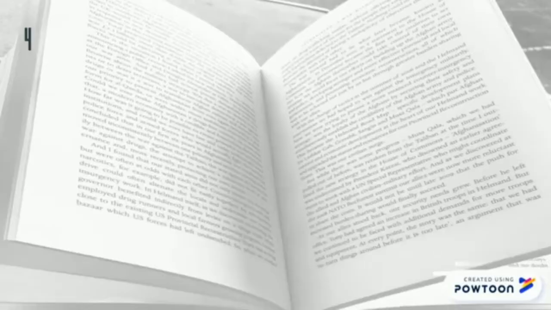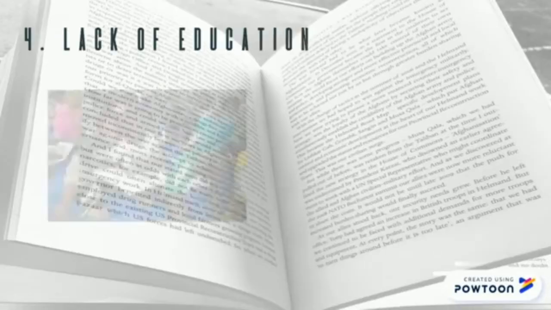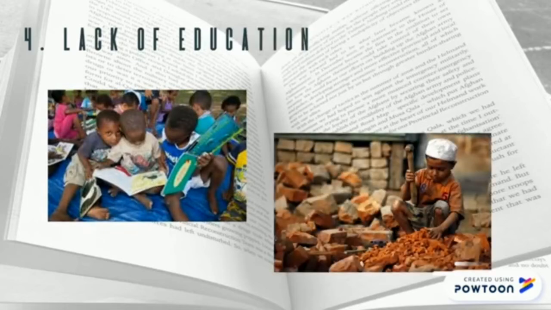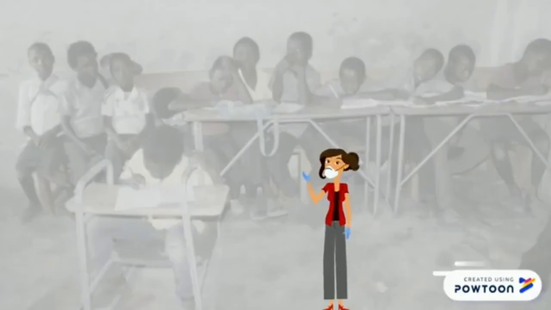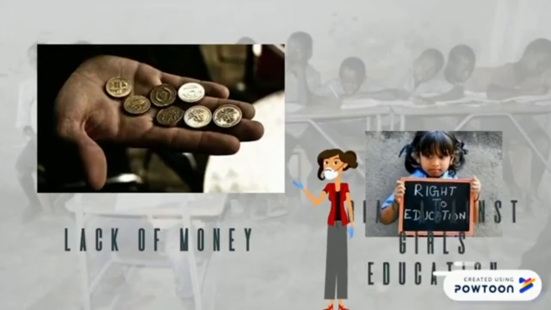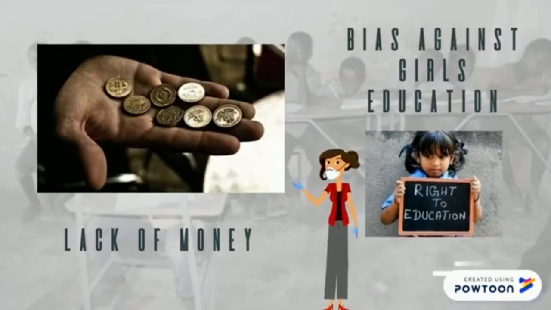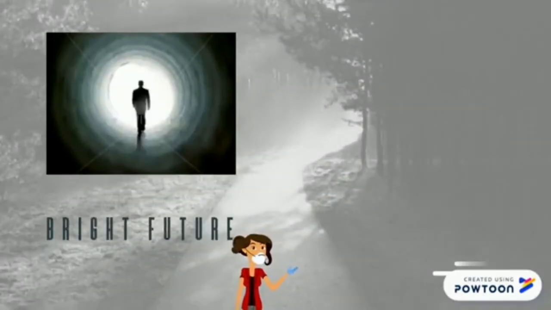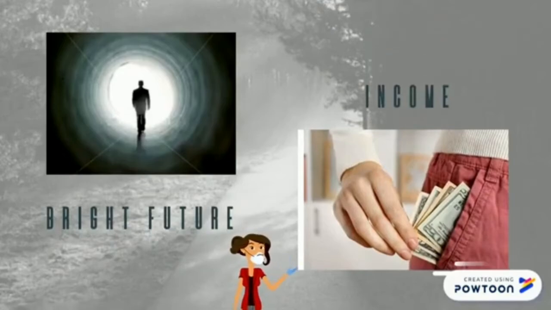Fourth cause we have here is lack of education. Not every person without an education is living in extreme poverty, but most of the extremely poor don't have an education. There are many barriers to education around the world, including a lack of money for uniforms and books, a bias against girls' education, and many factors that are caused by the other causes of poverty. Education can open a future for jobs and a way to bring income into the household.